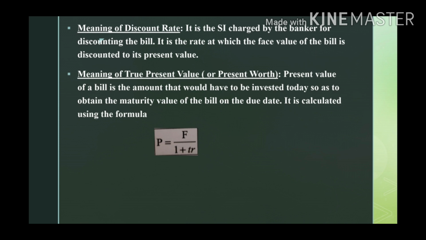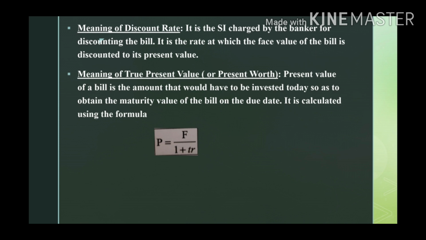The seller takes it to the bank to get the money, but the banker will not give the full 5,000. He will charge simple interest for his work, as he acts as a middleman discounting the bill when the seller needs the money. After deducting that, you may get 450, so 50 rupees is the discount here.